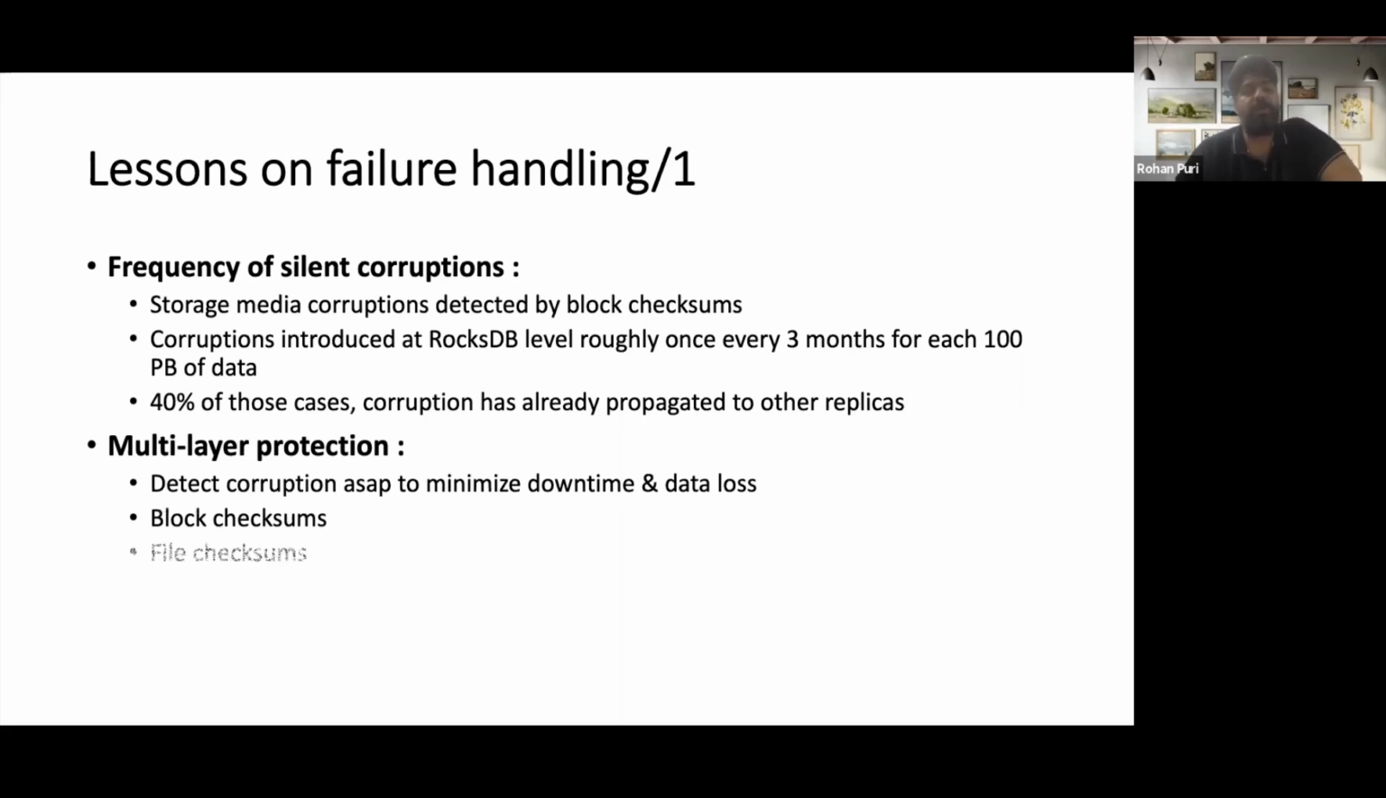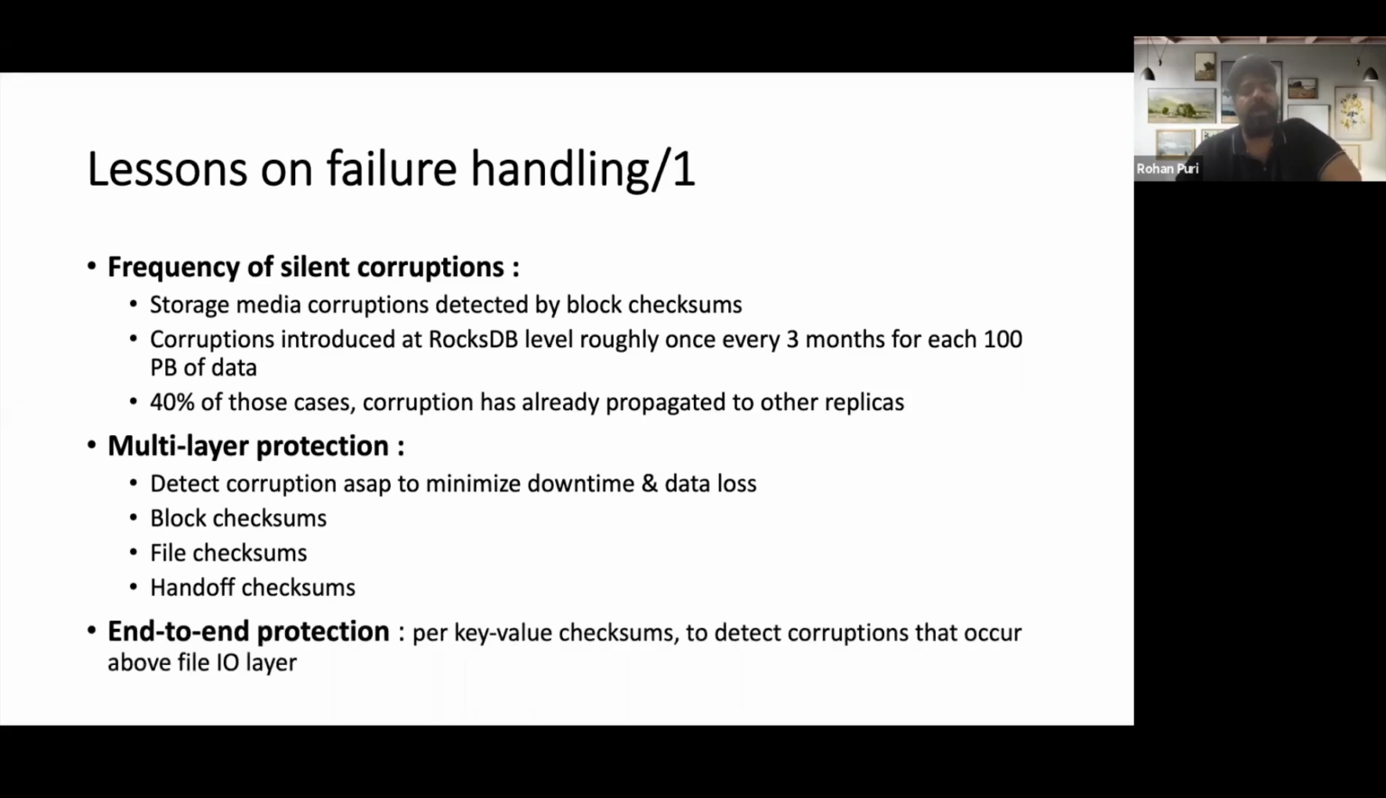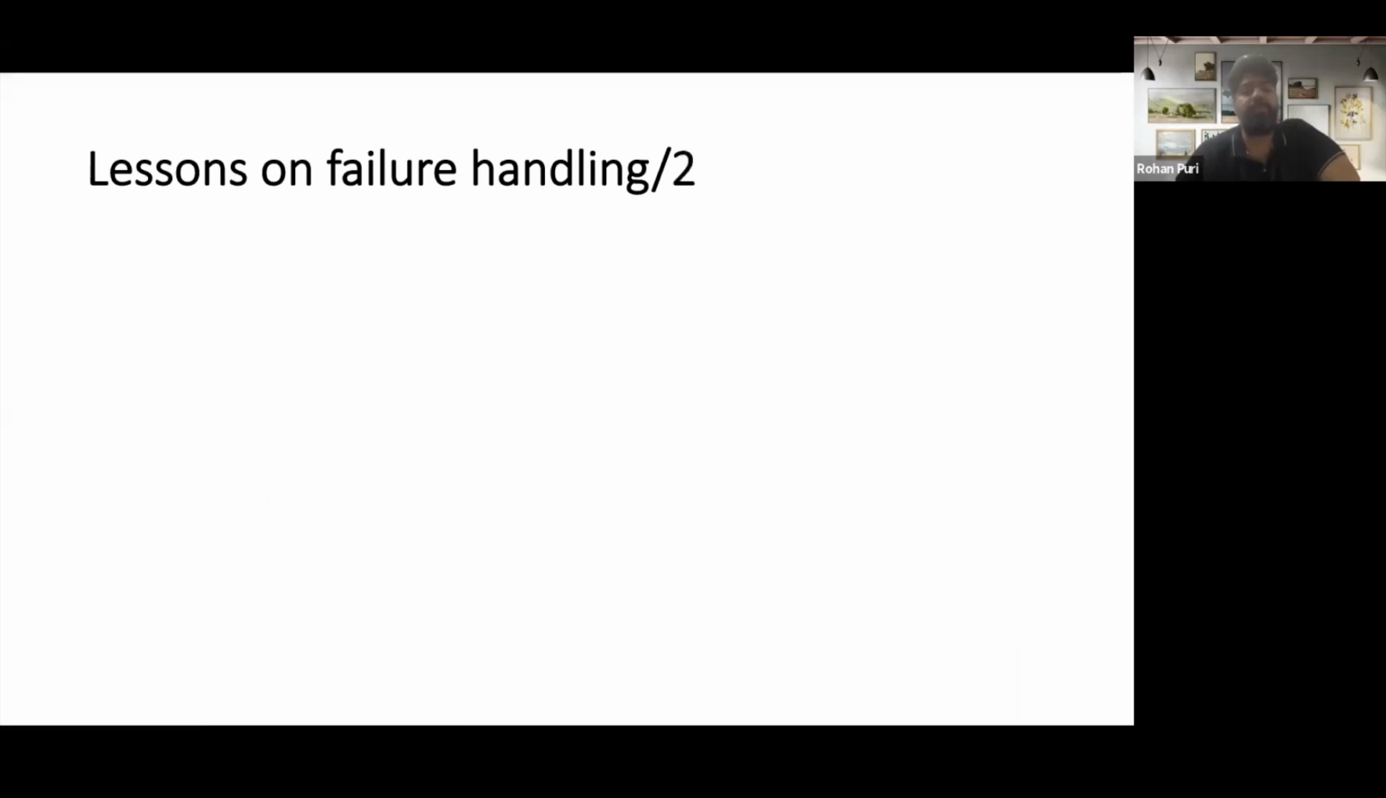They have block checksums, file checksums, and handoff checksums. They also talked about end-to-end protection, wherein they keep a checksum per key value to detect corruptions that happen before the file IO layer. All the other checksums were to detect corruption happening at the file IO layer. They also talked about severity based error handling, basically retry and resume behavior on transient errors, rather than doing nothing or just returning those errors to the applications.